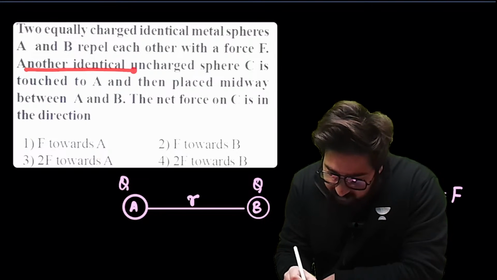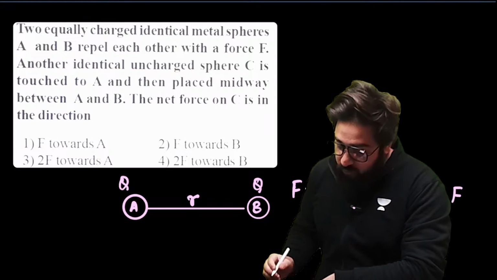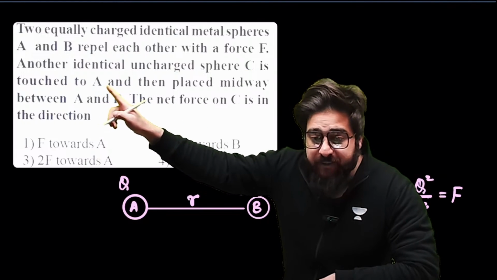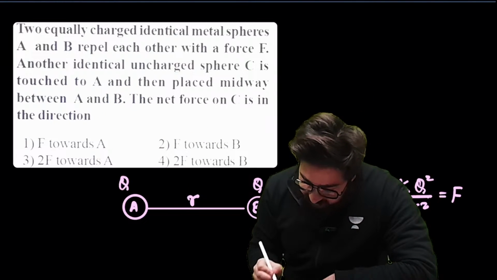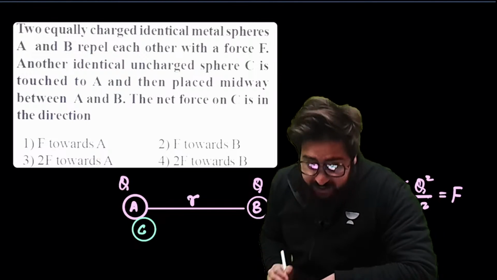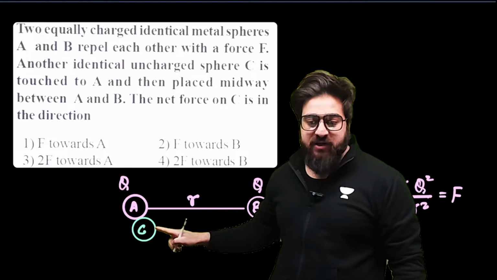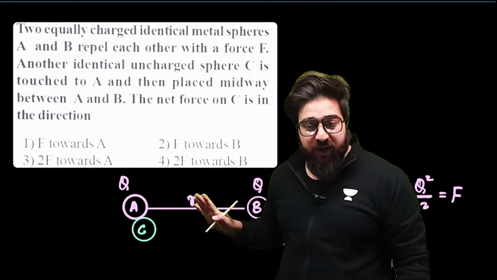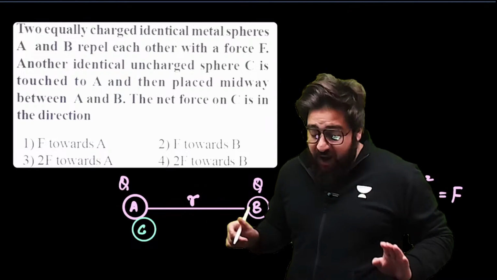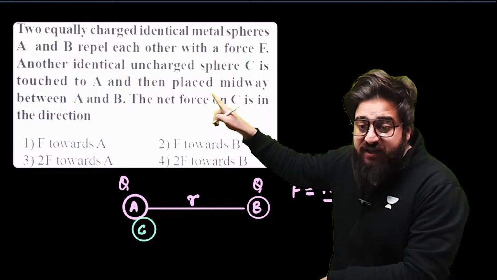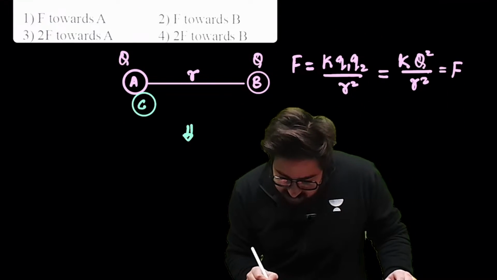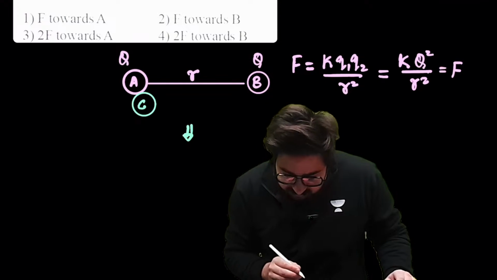It says that another identical uncharged sphere C is touched with A. Now, we are bringing another sphere, this one. This is the sphere C. And we are touching this particular sphere C with the sphere A, okay? And this is uncharged. No charge is present on this particular sphere. And then it says that it is then placed at the midway of A and B. What happens afterwards? We are placing this sphere at the midway.